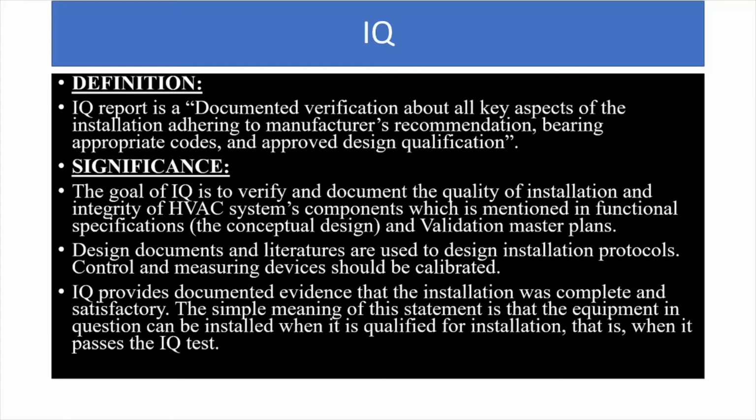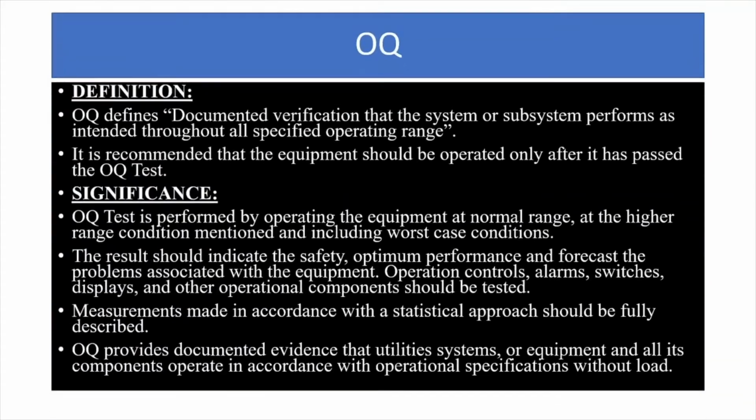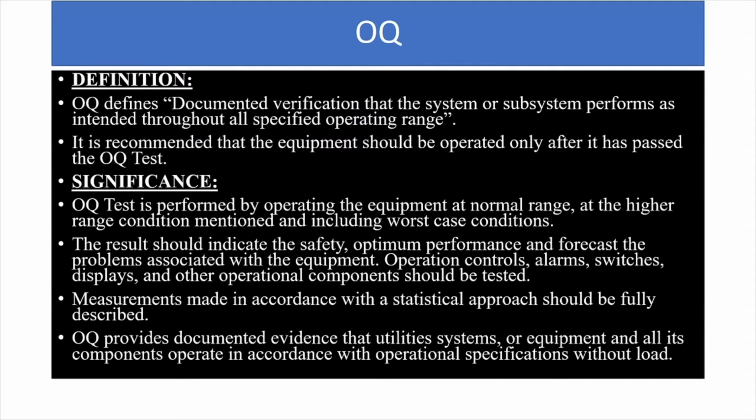Now coming on to the next part of the discussion, that is OQ, operational qualification. Now what is operational qualification? After IQ it is OQ. After installation we check for the instrument's operation efficiency. OQ, or operational qualification, is defined as documented verification that the system or subsystem which is under evaluation performs as intended throughout all specified operating range.